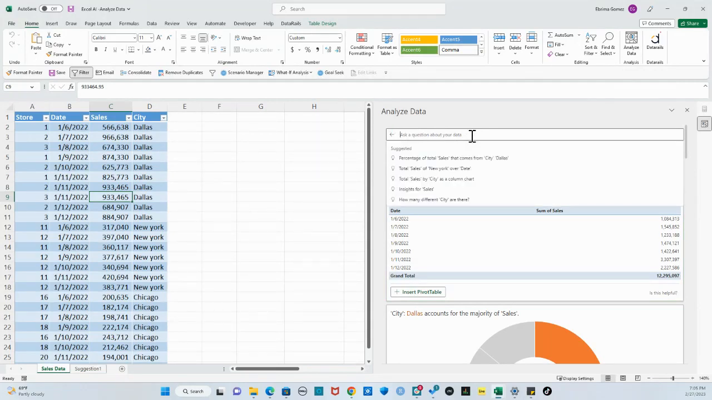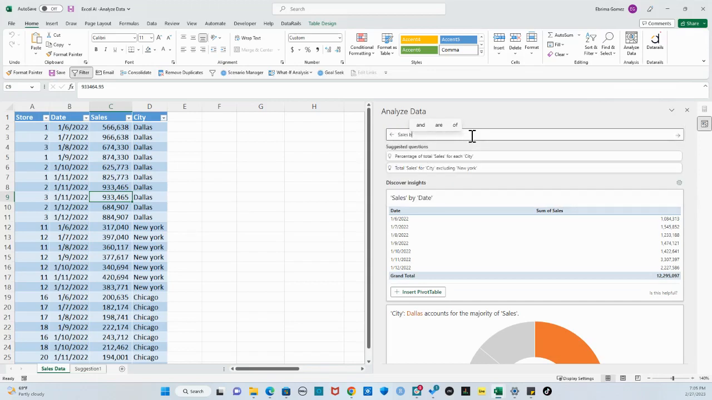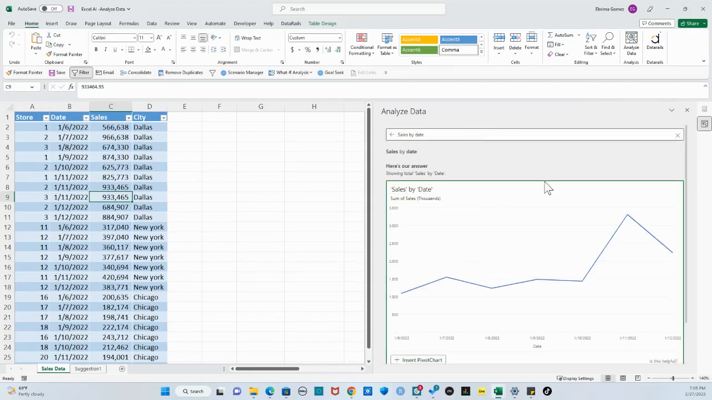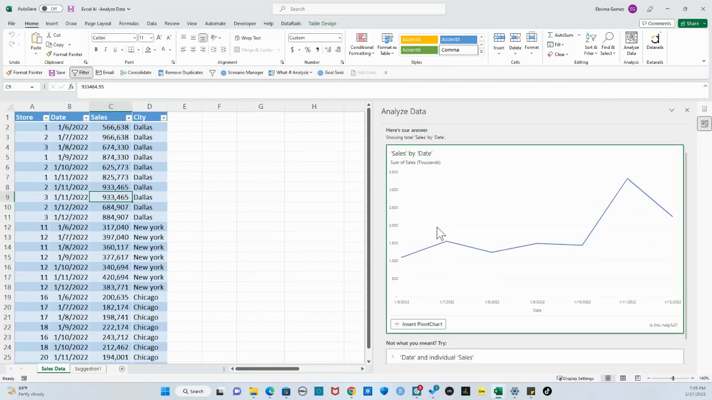So let's say we type here, sales by date. Enter. So that's a line chart for us. See, that's sales by date. So right now it's giving you here in thousands and then over here the date. You could decide to just insert that pivot chart. It's thinking.